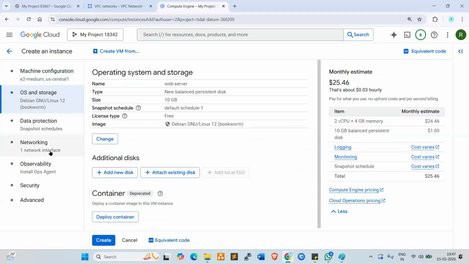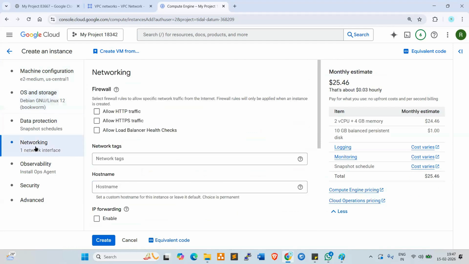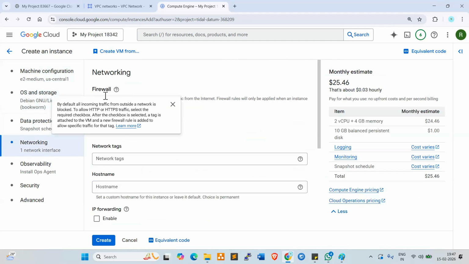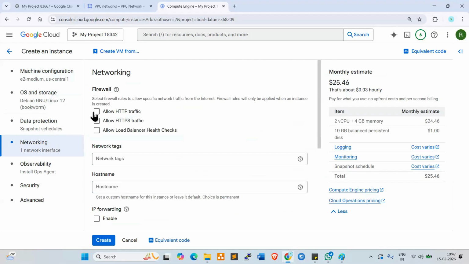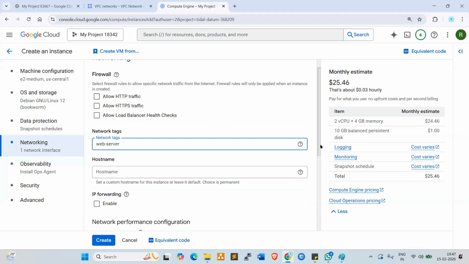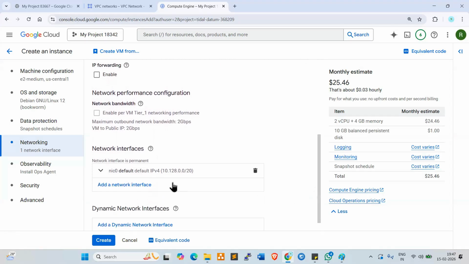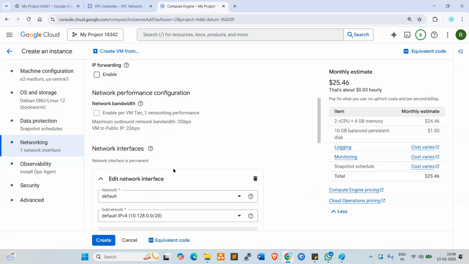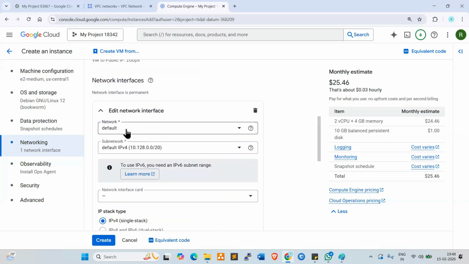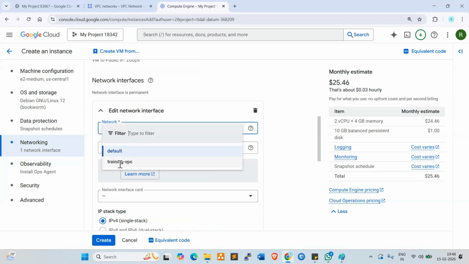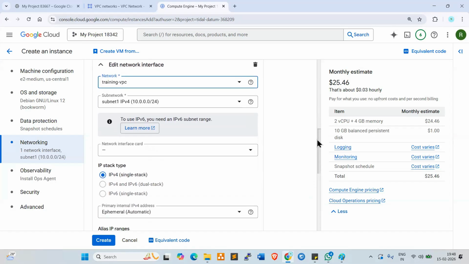Now networking directly. Click on networking. Now look at here, firewall, so here network tag. Don't select anything here. Network tag, I want to give web server. Tag name, web server tag I want to give. Now go down here. This is the default VPC, default network, right? Click on this. Now it is showing the default one. Select this training VPC.